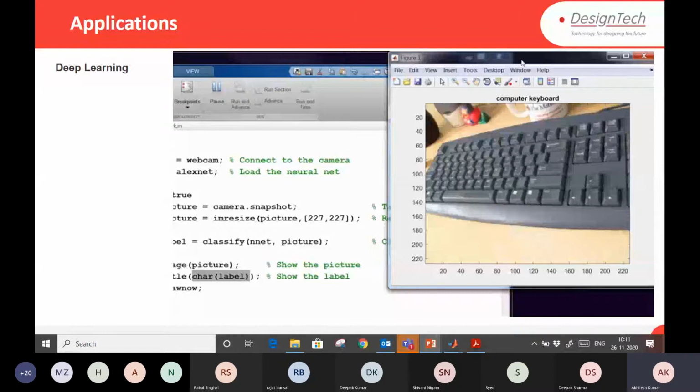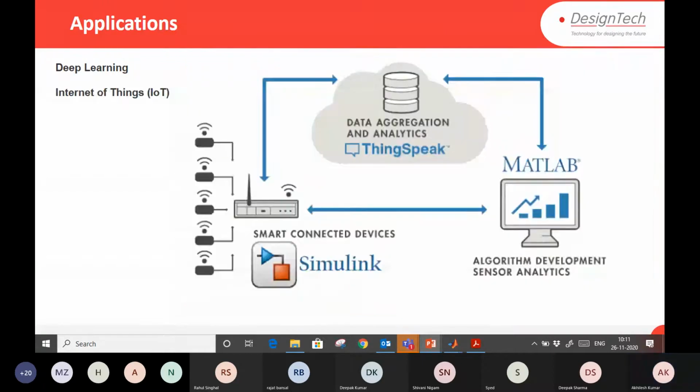The complete deep learning model you can design in MATLAB for classification, regression, forecasting. IoT: MATLAB provides us a complete IoT system also, including the data aggregation and analytics part. We have ThingSpeak, which is free for students.